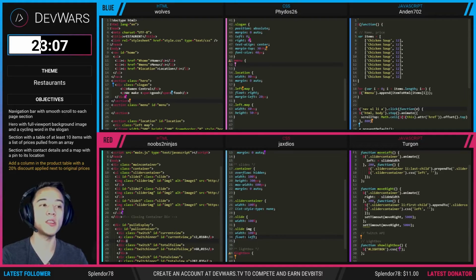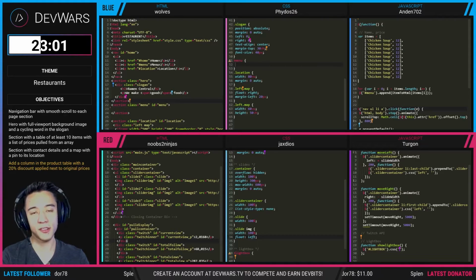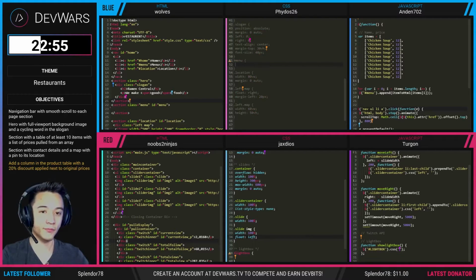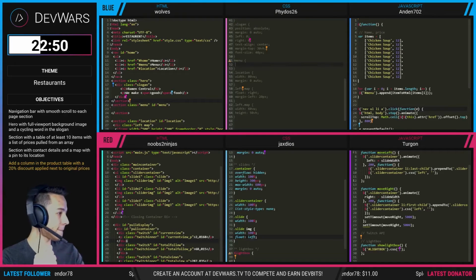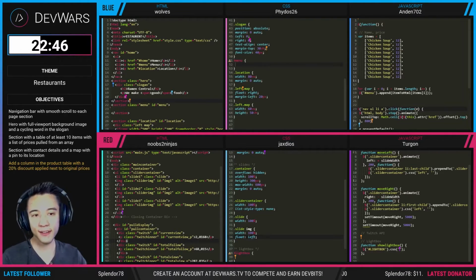watched past DevWars, you would know that the carousel was actually something that took a lot of time to make when we actually had a carousel as one of the objectives. And huge props to Turgon for making that carousel happen.